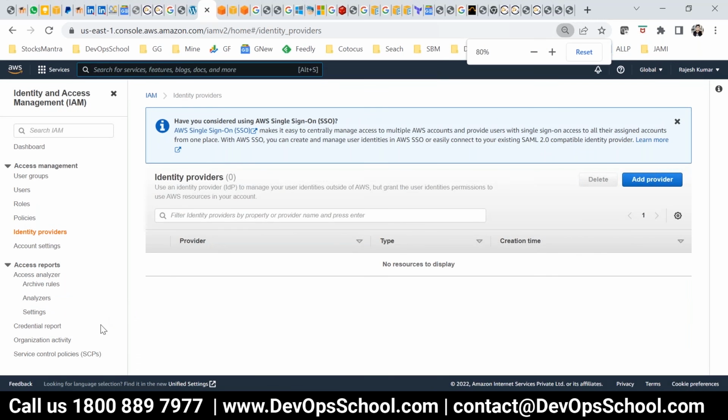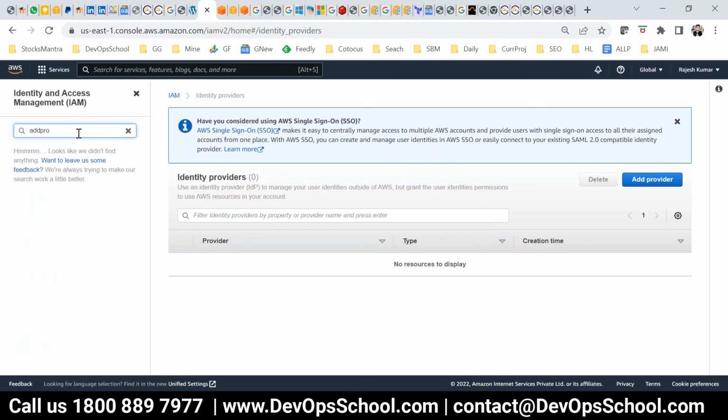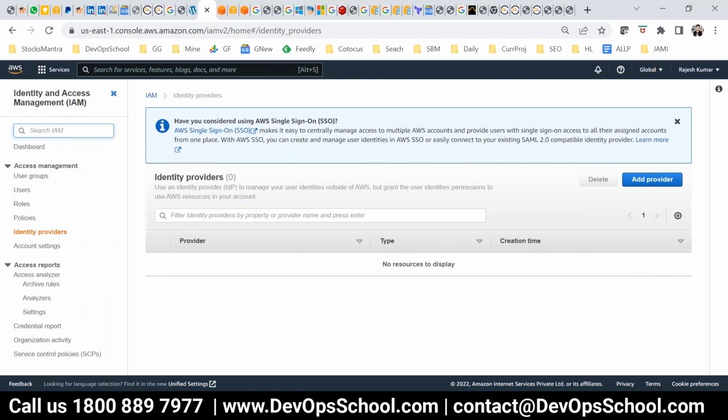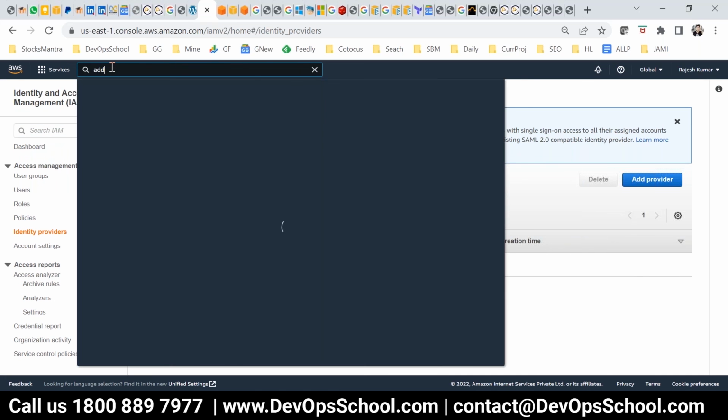Just a second, I have not checked that actually. No, just add provider, then you will get two options. Searching for add providers. Yeah, add providers. No, in the right pane, just click on that button, add provider.